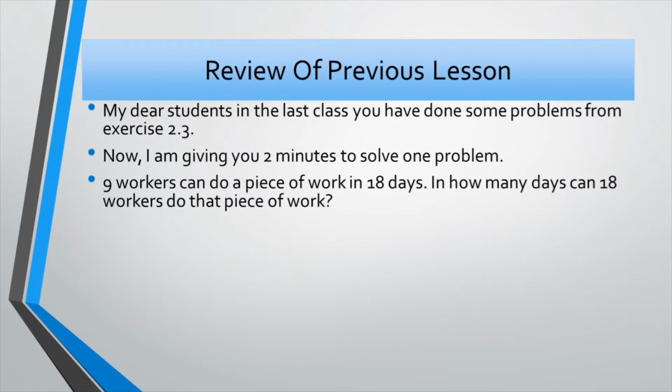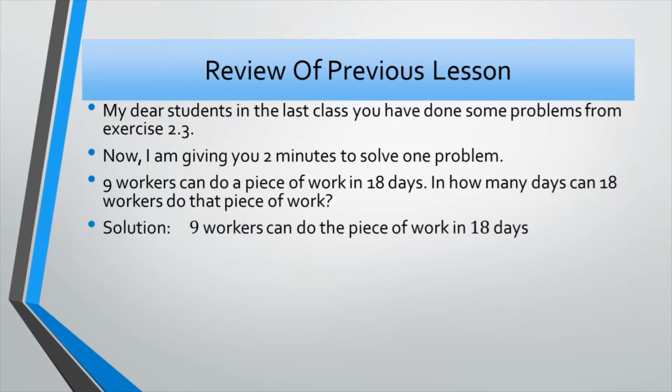Okay, your time is over. Now you can see the solution, my dear. This is the solution. As you can see, 9 workers can do a piece of work in 18 days. In how many days can 18 workers do that piece of work, my dear? So this is the unitary method we can use here. 9 workers can do the piece of work in 18 days. Therefore, 1 worker can do the piece of work